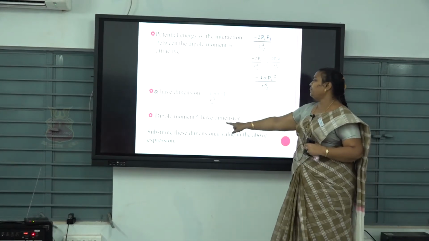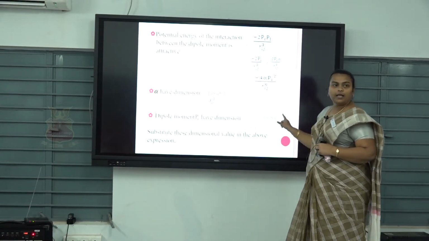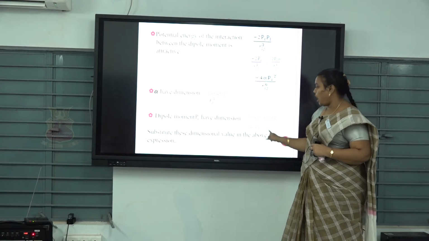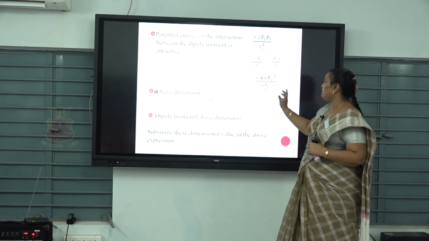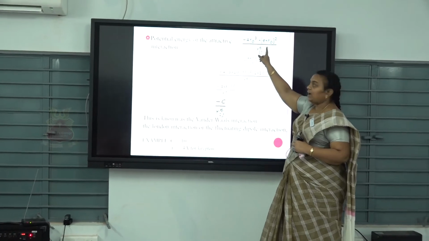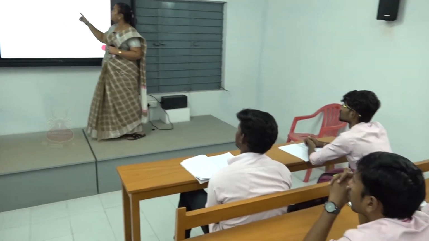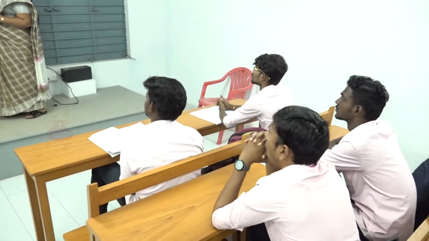The dipole moment Pi has the dimension charge into length, with charge denoted by E and length by R0. Substituting these values: minus 4, alpha is R0 cube, and Pi square is E cross R0 square, divided by Rij power 6.